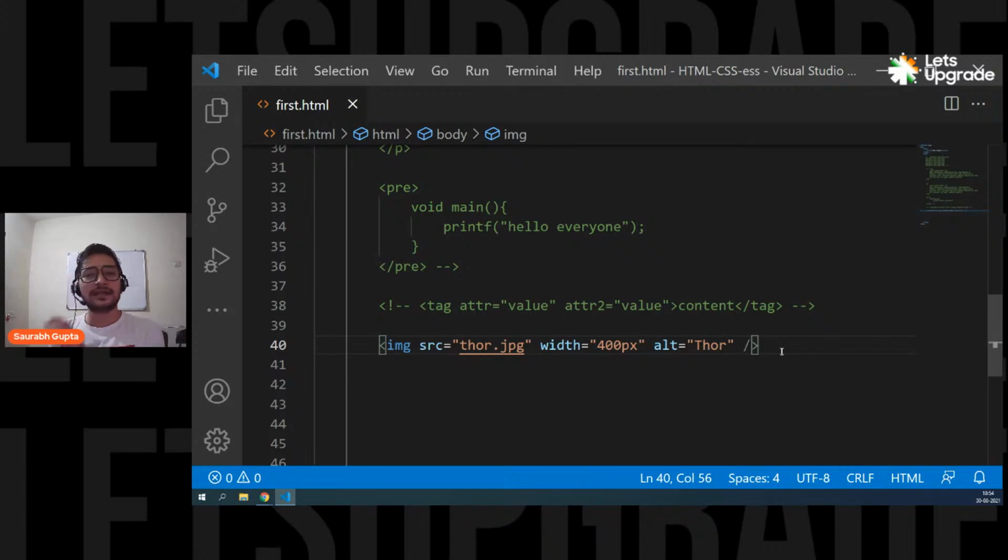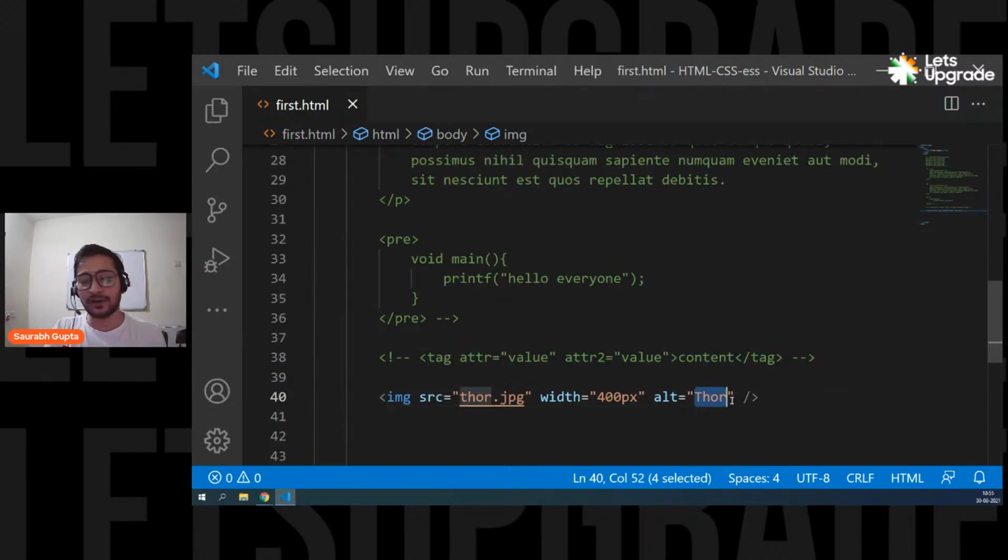Sometimes, when you go on some websites and the image is corrupt and not getting loaded, you see a small green icon and a cut in between that tells you the image is not getting loaded. And just at the side of that, you see some text. By reading the text, you understand what kind of image was here, even though it is not loading currently. That is what you put in alt. So if your image is not getting loaded for some weird reasons, this is the text that will be displayed on the browser. Is that clear?